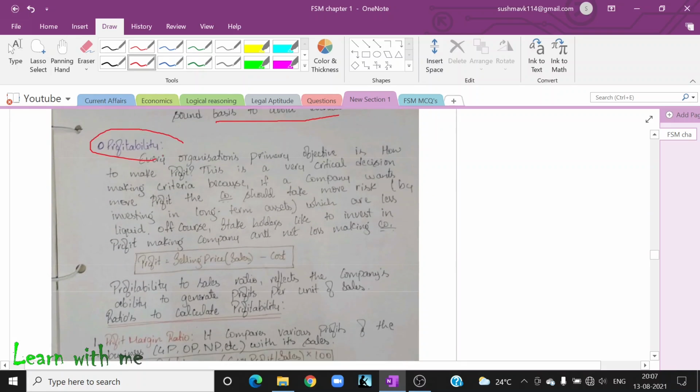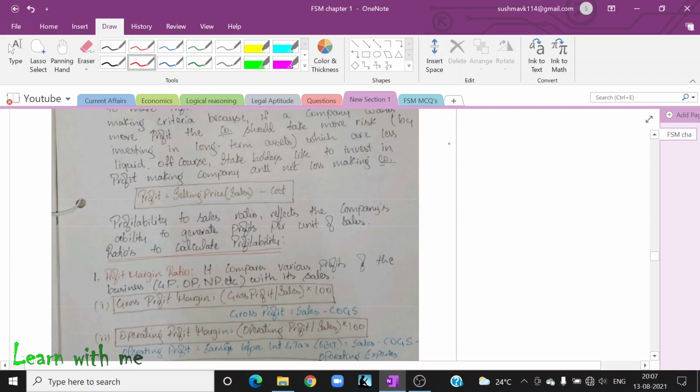The next one is profitability. Every organization's main goal is to earn profit, right? No one wants to earn loss. Everyone wants to get profit. Now, what is the formula to calculate profit? We have been studying this from our PU. Whatever sales I do, from that I will reduce whatever expenses I incur, that is nothing but cost. If I deduct the expenses from my sales, I will get profit.